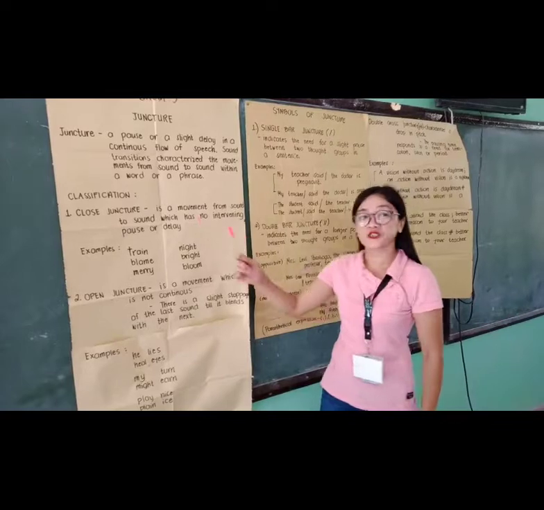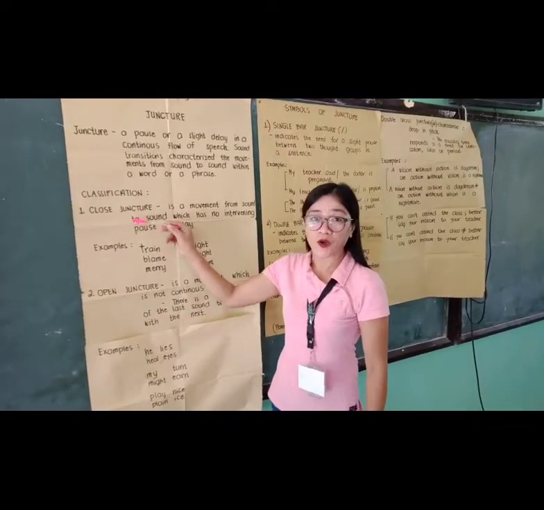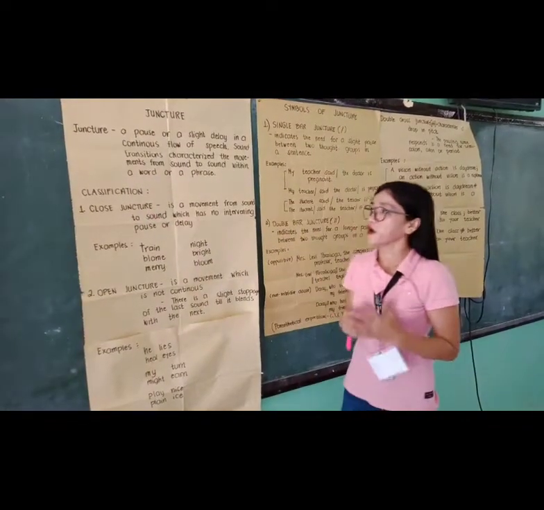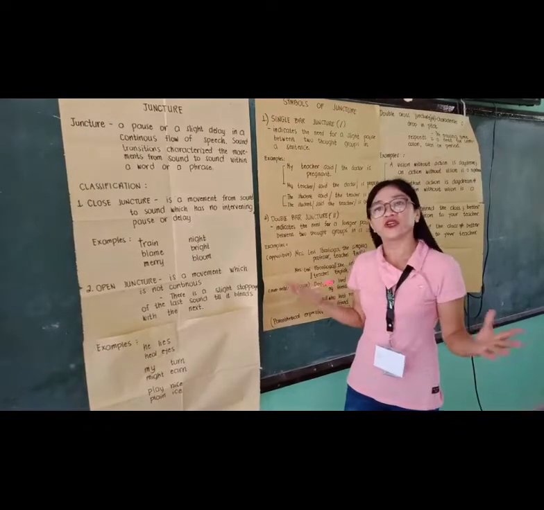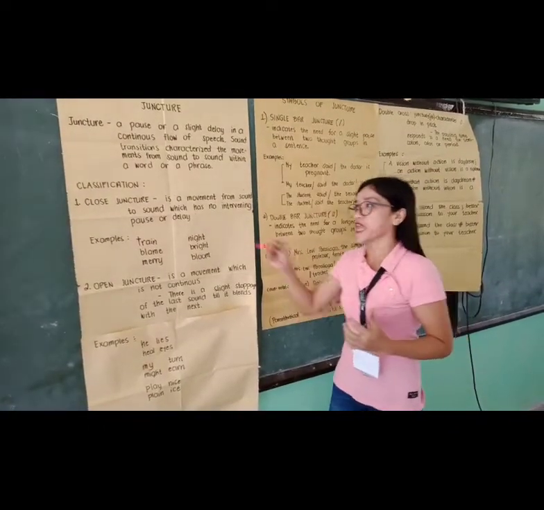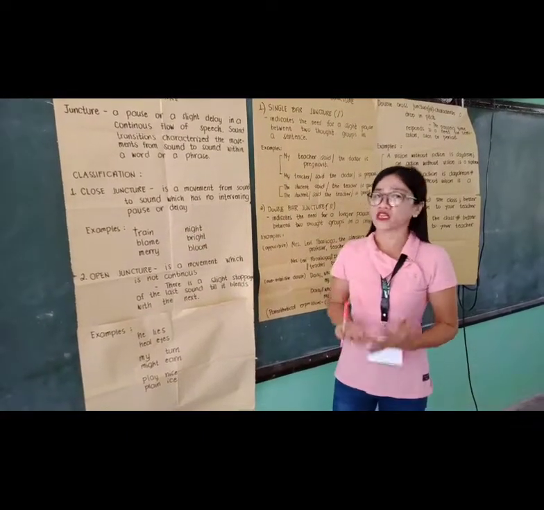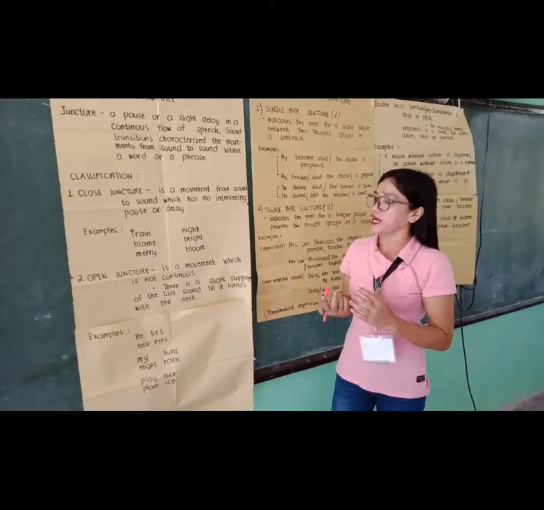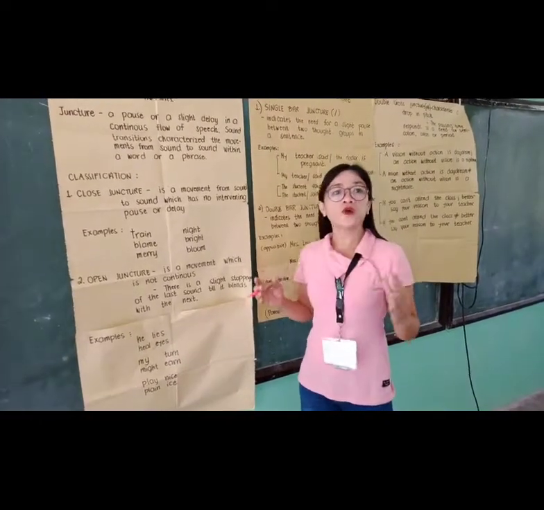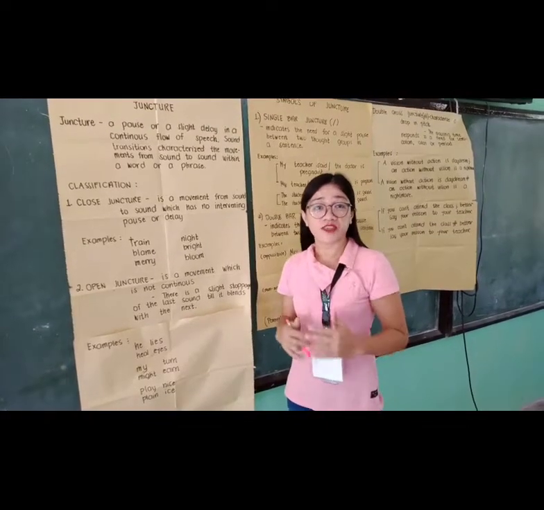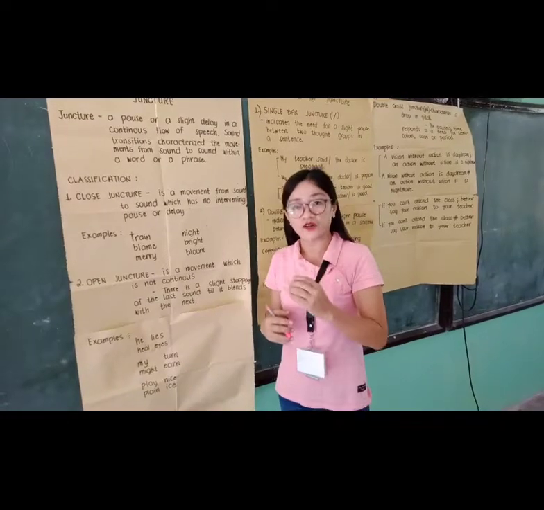Okay, class, there are two classifications of juncture. The first one is the closed juncture. When we say closed juncture, it is the movement from sound to sound which has no intervening pauses or delay. So take note of the words sound to sound. This is the movement from sound to sound, and there is no delay. Meaning to say, it is a continuous movement of sound to sound.